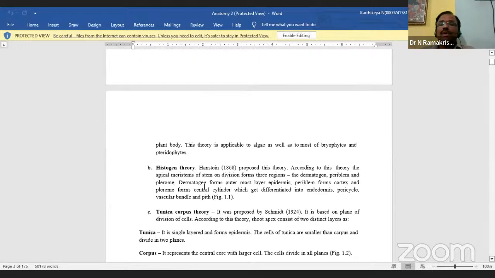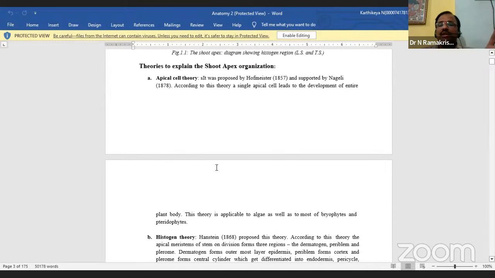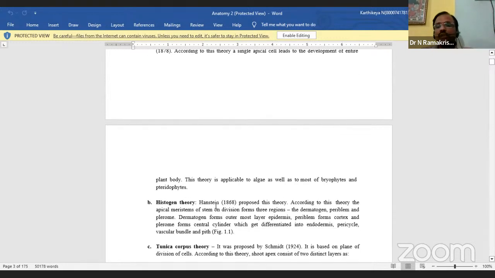Histogen theory means that, according to this theory, the apical meristem divides into three regions. So many histogens, so many cells. So that is the histogen theory. One is the apical cell theory, and the second is the histogen theory. Okay, so this is all about meristematic tissues.